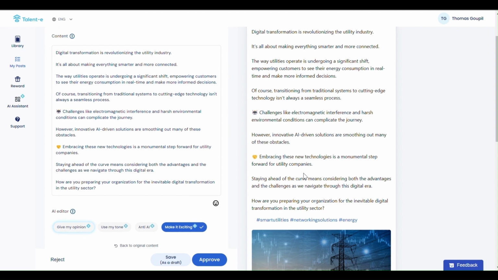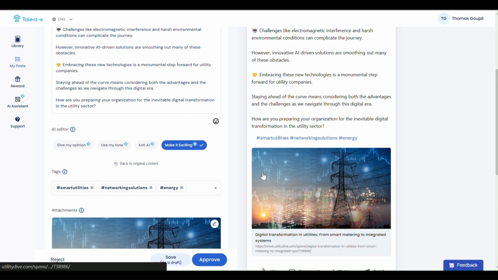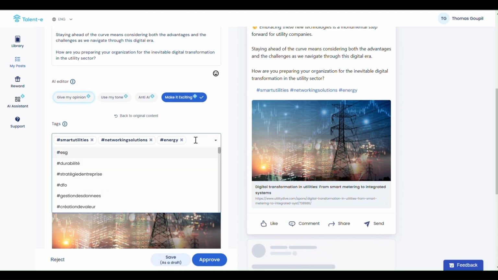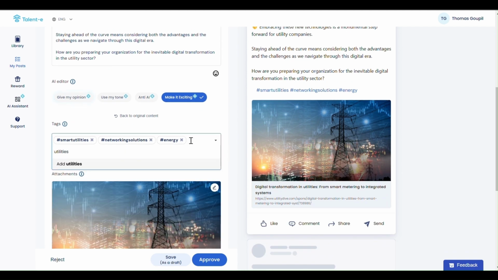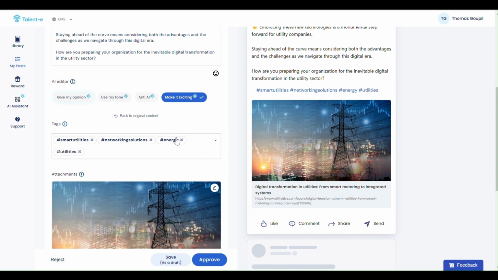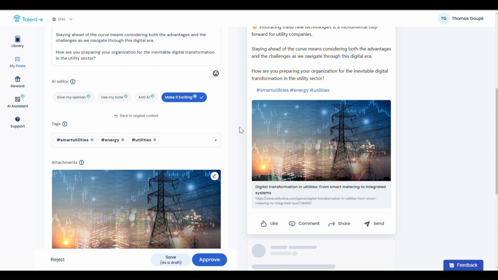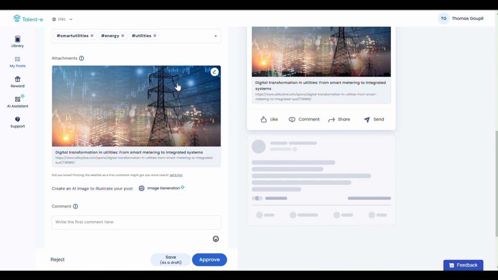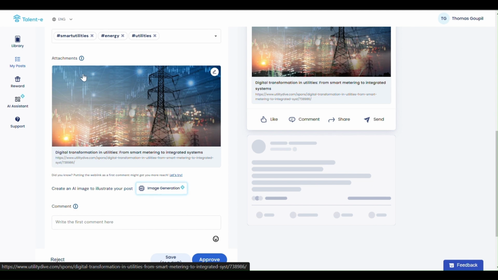So let's imagine that now I'm totally okay with the post and how it looks like. I still have the possibility to add some hashtags and remove some hashtags. So I can just add a utilities hashtag just there and, for example, remove the networking solution hashtag just there. Here we have the article link, which comes with a preview from the media directly. And this one is coming from utilitydive.com.